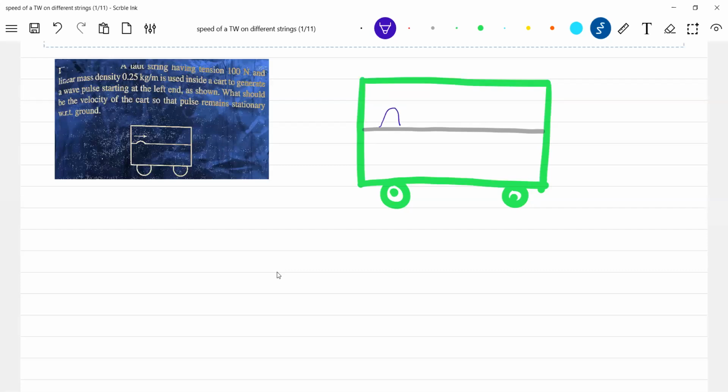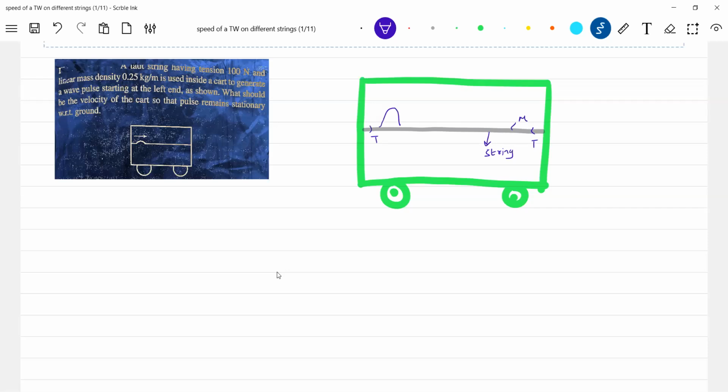And this is that particular string, a string having tension T and linear mass density mu. There's a tension T. It is set to generate a wave pulse starting at the left hand. What will be the velocity of the cart so that the pulse remains stationary with respect to ground?